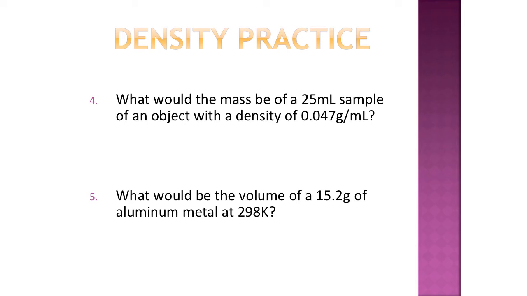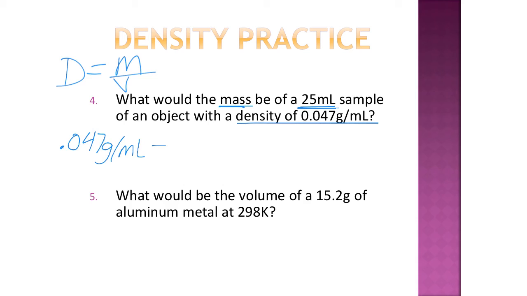All right, we've got 2 more. So what would be the mass? So we're looking for mass. 25 milliliters, so that's going to be volume, and density is 0.047. So again, my density formula. So I have density, and I have volume, 25 milliliters. So I'm looking for mass. Put that over 1, cross multiply. So mass is going to be the 0.047 times 25.